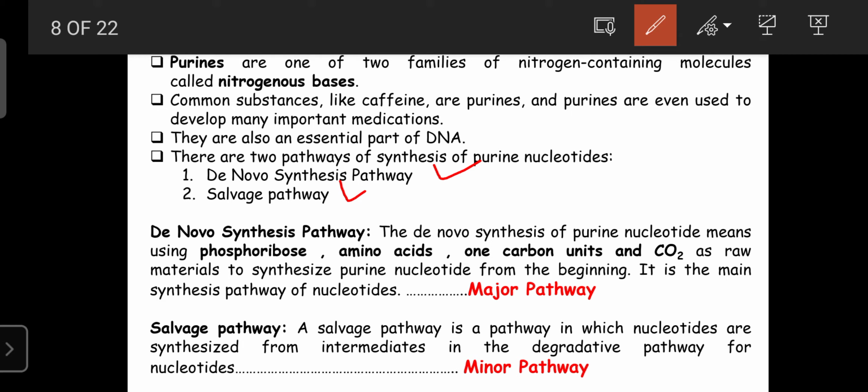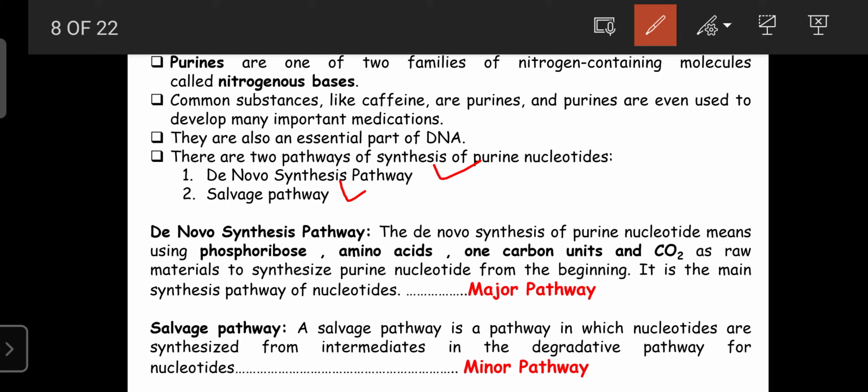Then there is also another source, the salvage pathway, which is also helpful for the synthesis of purine nucleotides. The salvage pathway is the pathway in which nucleotides are synthesized from intermediates in the degradative pathway of the nucleotides. Certain intermediates, for example xanthine derivatives, are involved in the synthesis of purine.